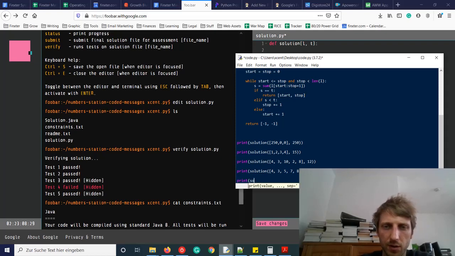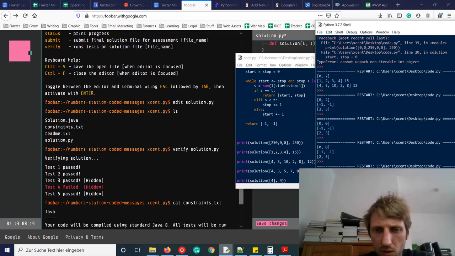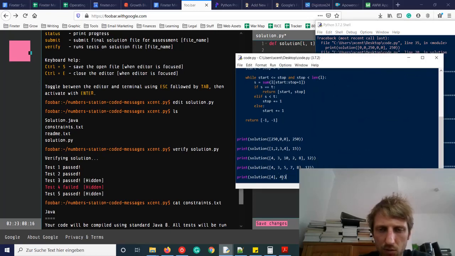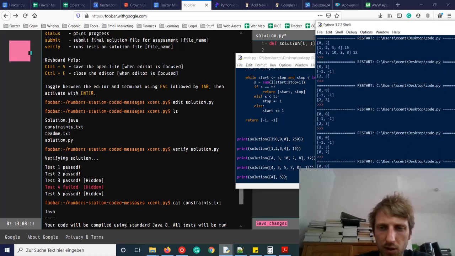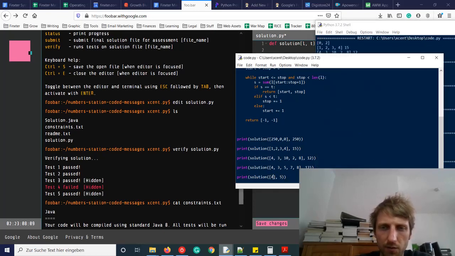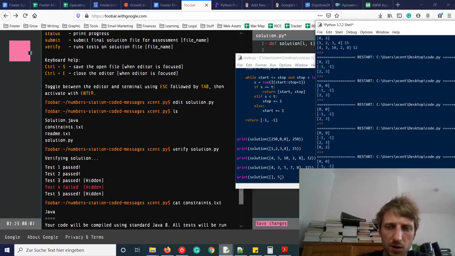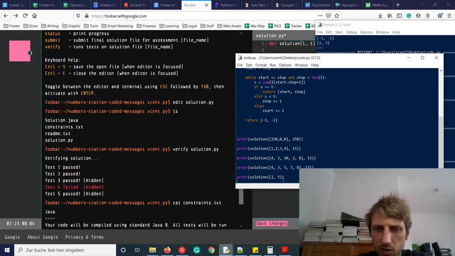So what happens if you have a list with only one element, like element 4, and our value is 4? Okay, now this seems to be okay. If our value is 5, then we won't find anything, and it should be -1, -1. Even if you have 0 elements in the list, it works. If you have 100, 260, this of course would clearly violate.